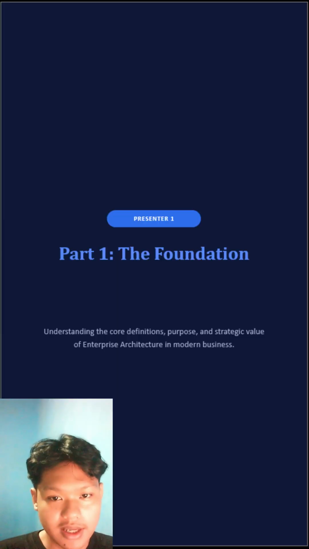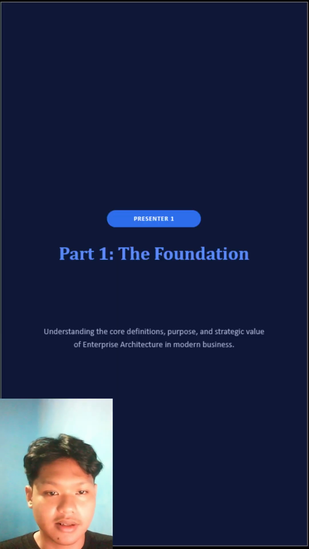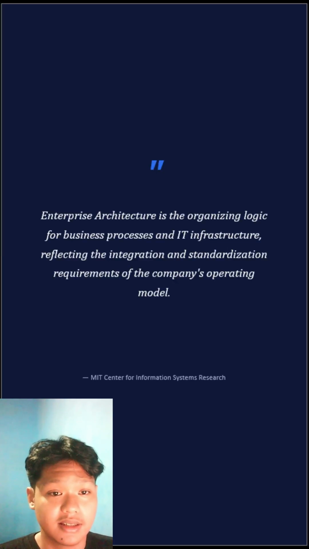Okay, let's start with part one, the foundation. In this part, we understand the core definition, purpose, and strategic value of enterprise architecture in modern business.